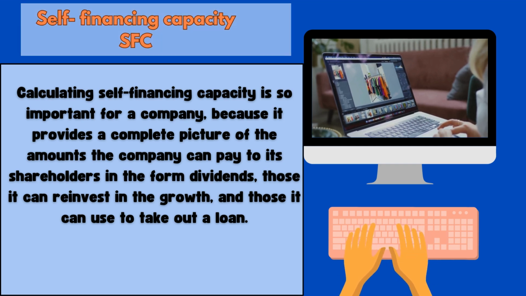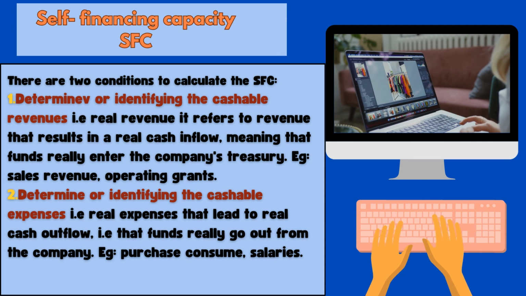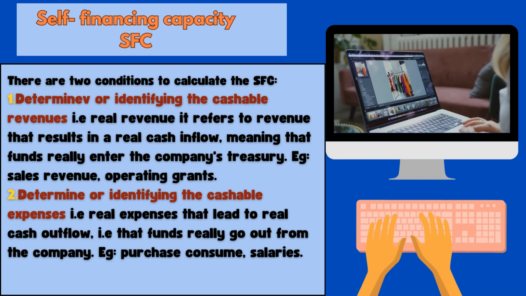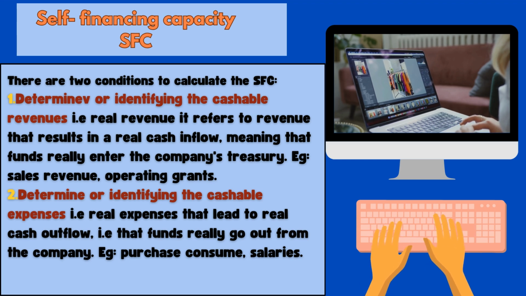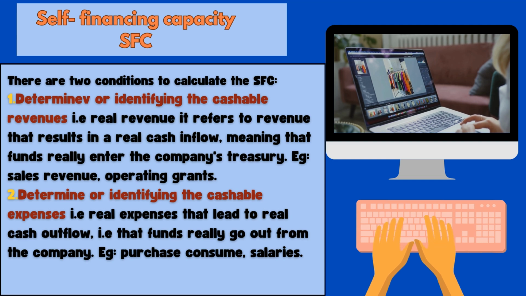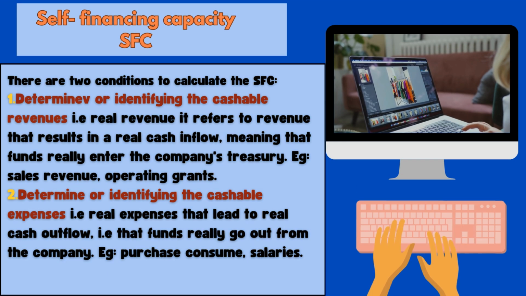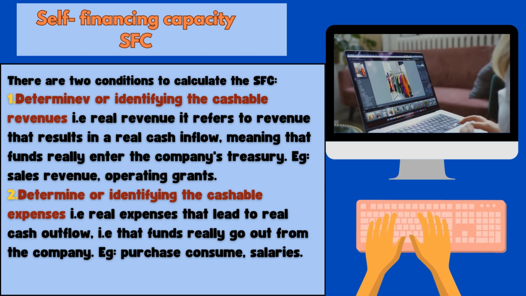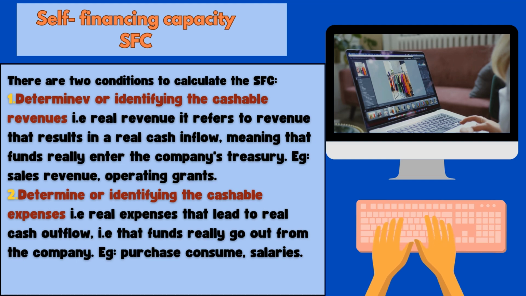There are two conditions to calculate the self-financing capacity. The first condition is to determine the cashable revenues. It means the real revenues, which refers to the revenue that results in a real cash inflow, meaning that funds really enter the company's treasury. For example, sales revenue, operating grants, and so on. The second condition is to determine the cashable expenses. It means the real expenses that lead to real cash outflow, meaning that funds really go out from the company, like the purchases consumed, the salaries, taxes, and so on.